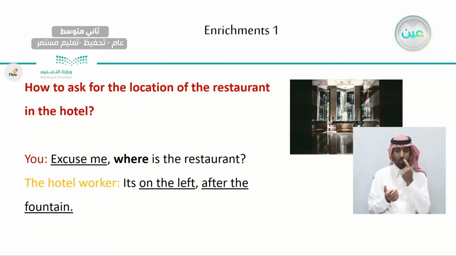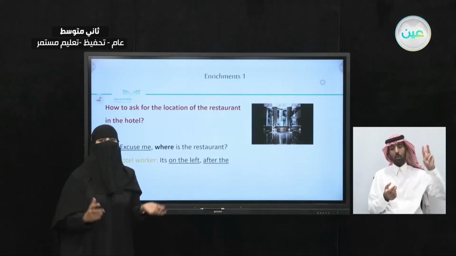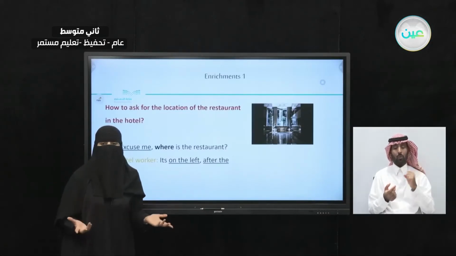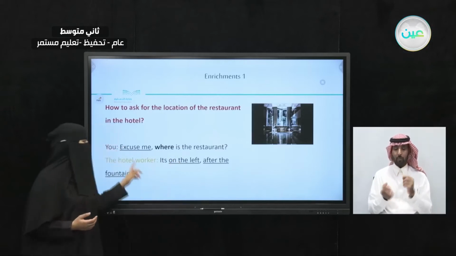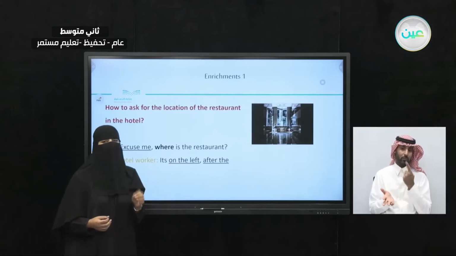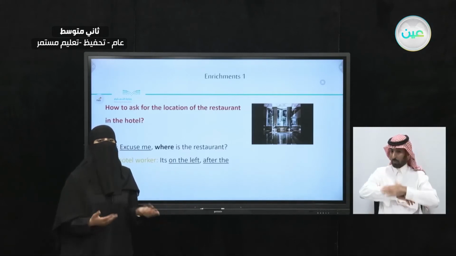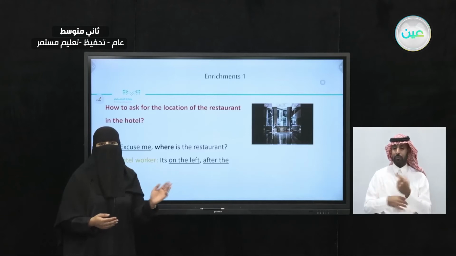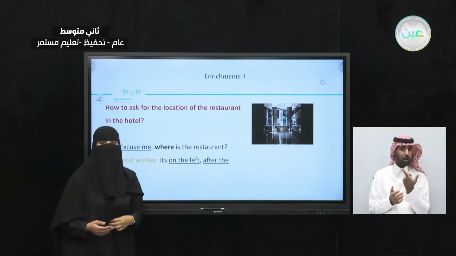Here we have the WH word. Where is the restaurant? I want the direction or the location. I'm asking for the place of the restaurant. We're using the words "excuse me" because I don't know the person's name, so I'm saying, "Excuse me, may I ask you this question? Where is the restaurant?"